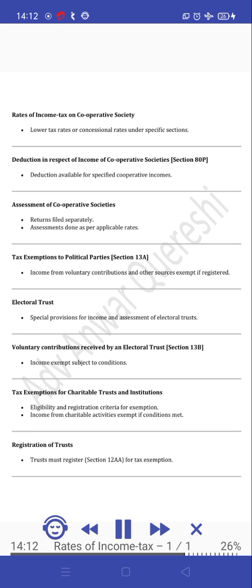Deduction in respect of income of cooperative societies, Section 80P. Deduction available for specified cooperative incomes. Assessment of cooperative societies. Returns filed separately. Assessments done as per applicable rates. Tax exemptions to political parties, Section 13A. Income from voluntary contributions and other sources exempt if registered.